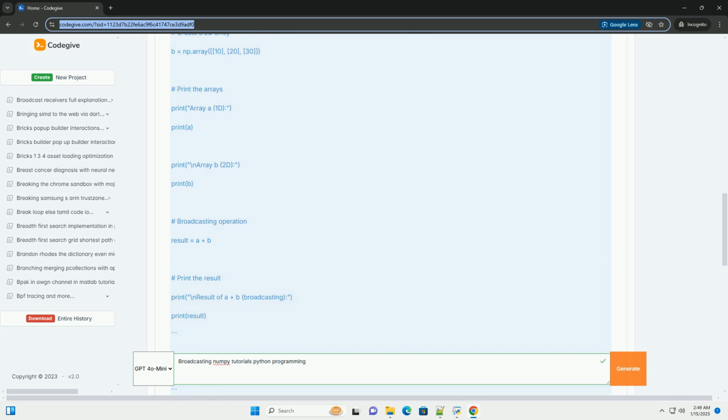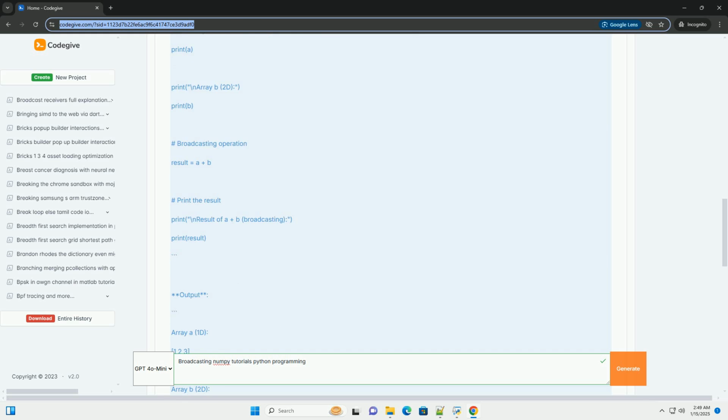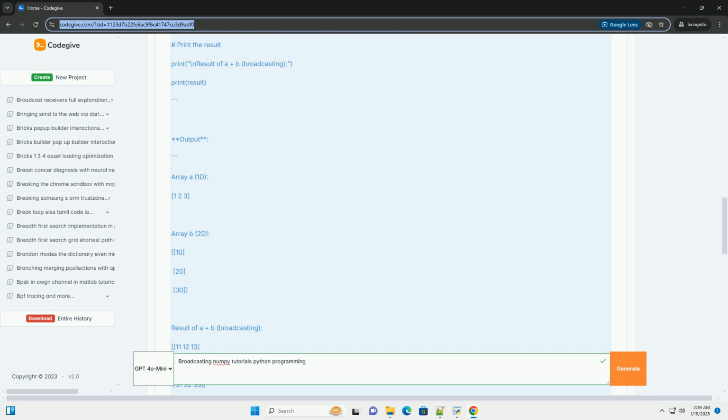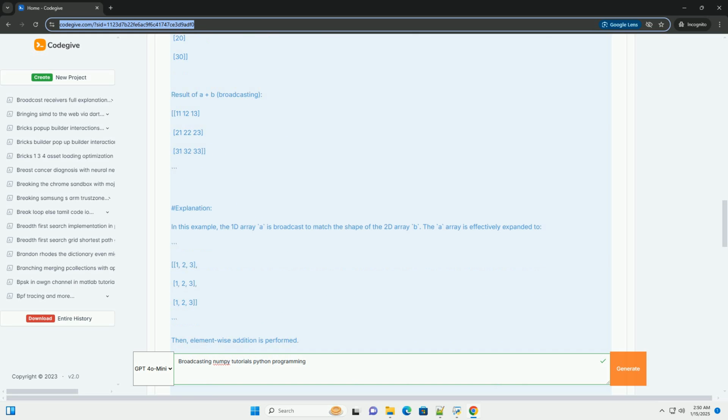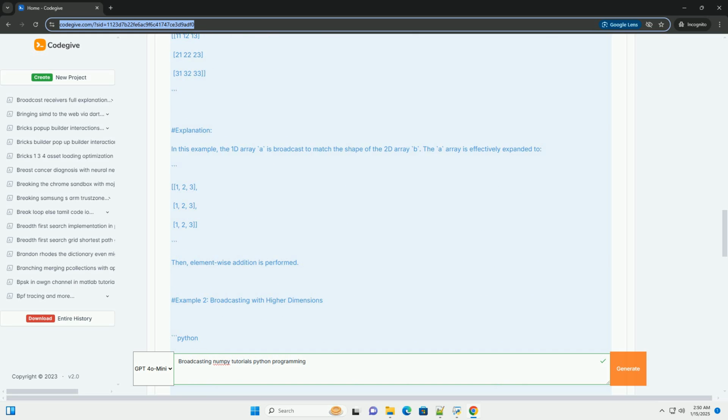Key concepts of broadcasting. 1. Array shapes. Two arrays are compatible for broadcasting if they have the same number of dimensions, or one of the arrays has a size of 1 in one or more dimensions.